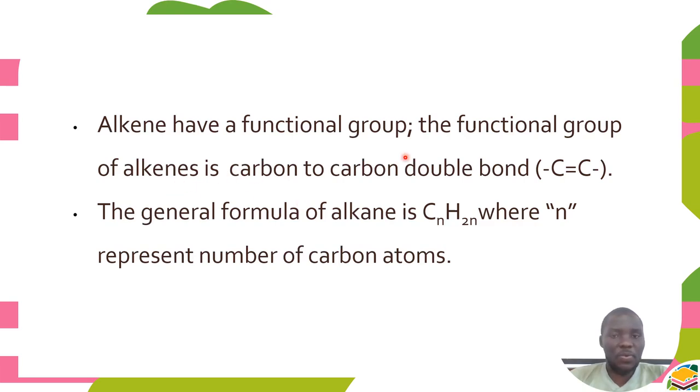Alkenes have a functional group. Unlike alkanes, the functional group is the carbon to carbon double bond, which is illustrated in the bracket here. It means at some portion we still have a double bond between carbon and carbon. The general formula of alkenes, we have defined a general formula as a mathematical expression showing the relationship between variables, is CnH2n. There is no plus 2 here because in an alkene you always have a double bond somewhere, where n represents the number of carbon atoms.